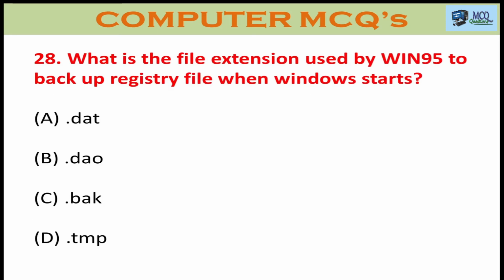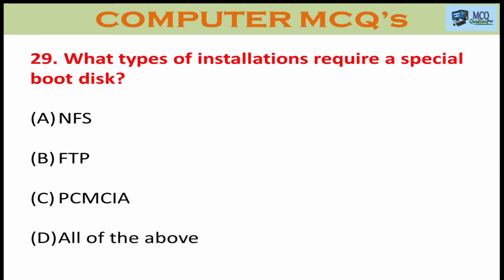Question number 28. What is the file extension used by Windows 95 to back up the registry file when Windows starts? Option A, .dat. Option B, .dao. Option C, .bak. Option D, .tmp. The right answer is .dao.